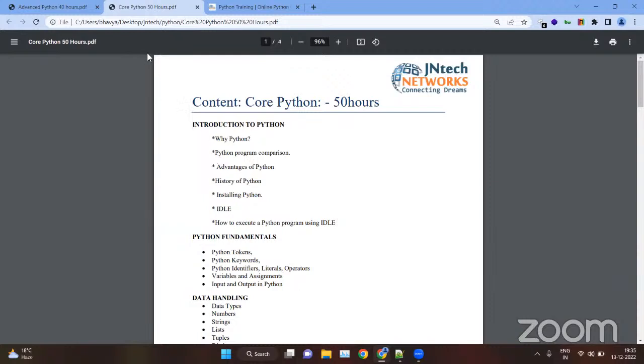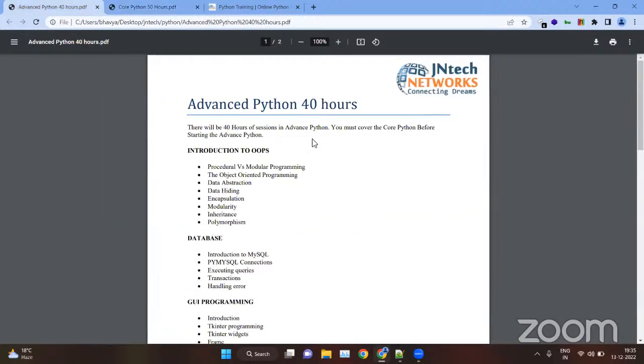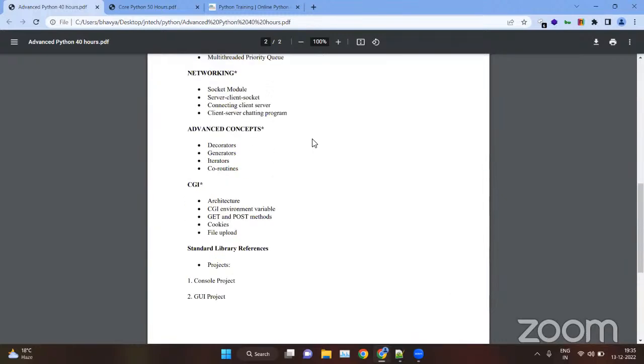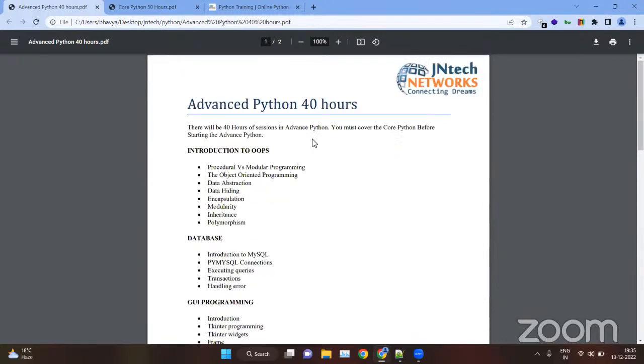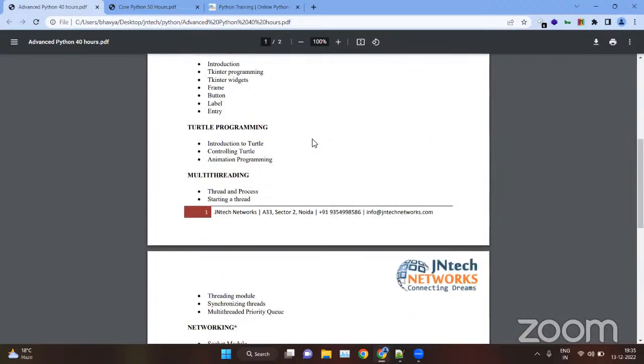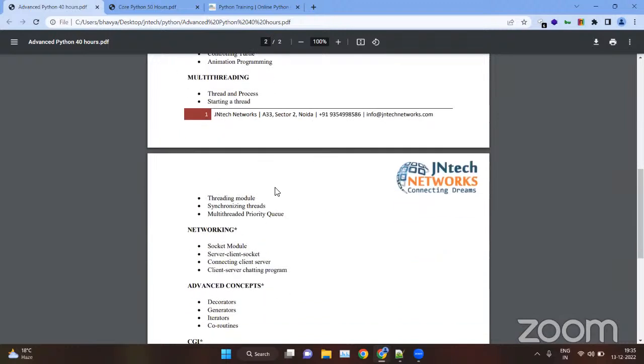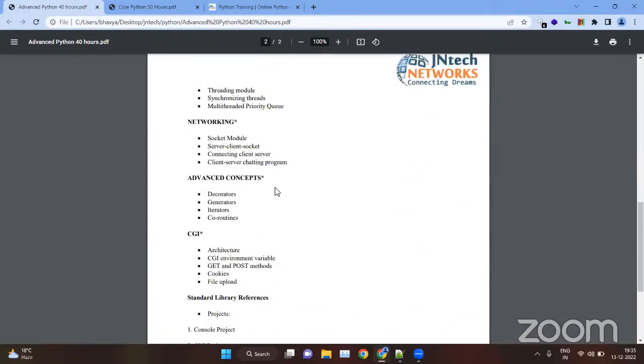Then after that, we have Python advanced. Inside Python advanced, we will see around 5 to 6 modules. Basically, we will see the OOPS concept, the database, like how to connect your Python with the database and how to use SQL, and we will see GUI programming also, like Tkinter and Turtle. Then we will see the networking part and multi-threading. In the advanced concepts, we will see decorators, generators, iterators, and coroutines. And then we will see CGI.